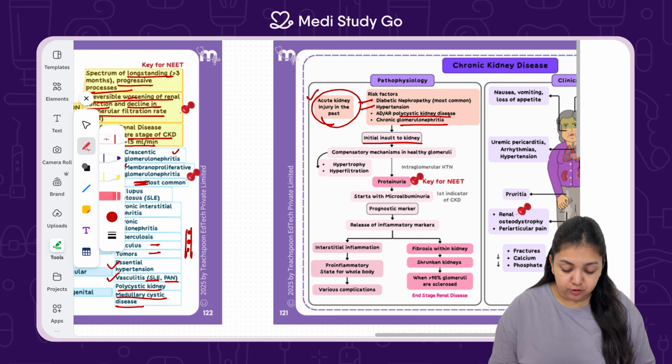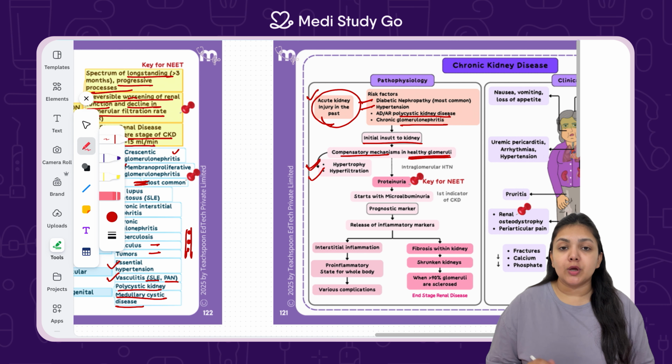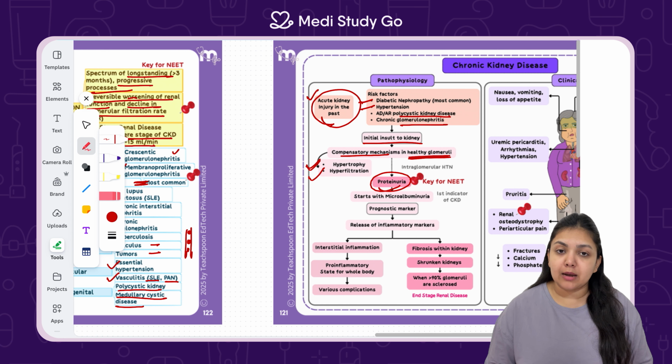This leads to compensatory mechanisms in the healthy glomeruli, which leads to their hypertrophy and hyperfiltration. Any insult which happens in the kidney, it is going to try to correct on itself. So it is going to tell the glomerulus to work more. Working more is going to lead to hypertrophy and hyperfiltration. This leads to proteinuria because the kidney is trying to function more and it is going to release albumin into the urine. So protein is going to be increased.